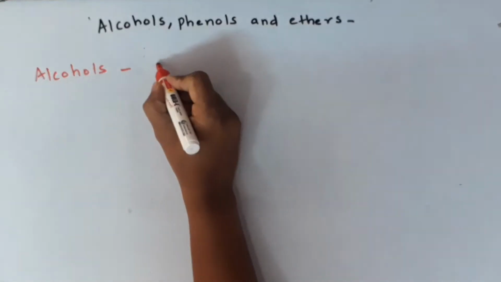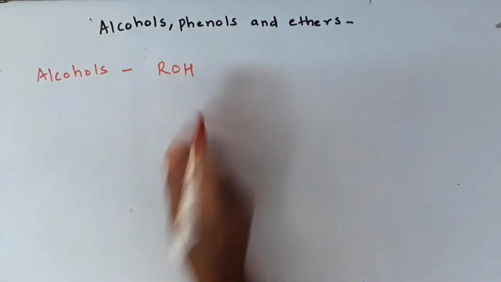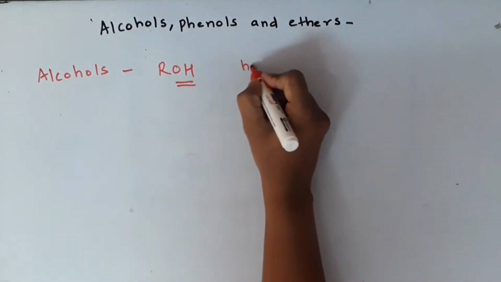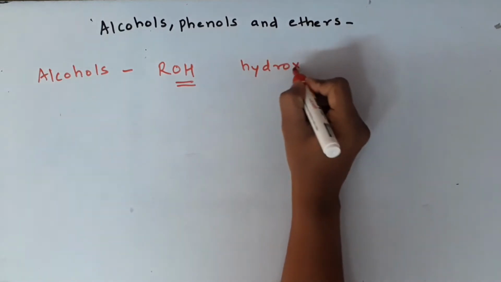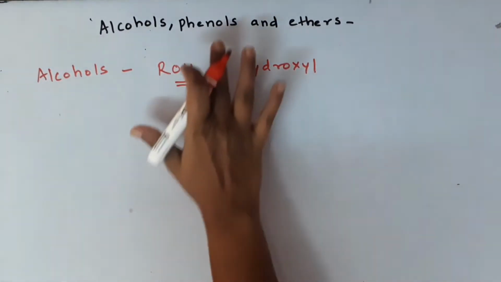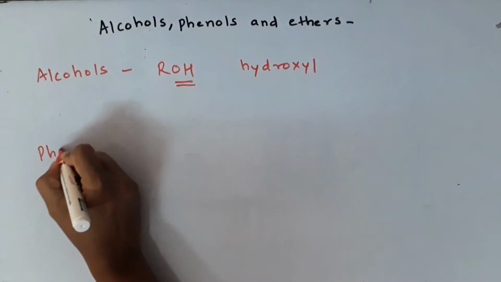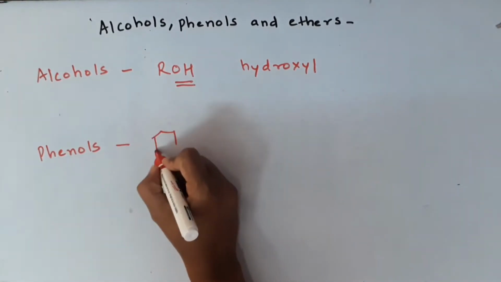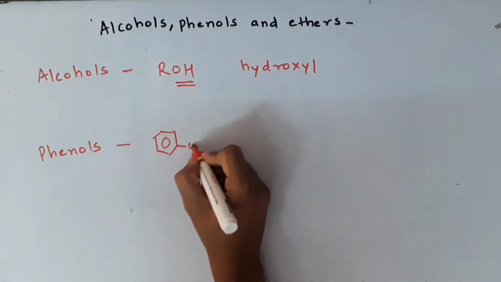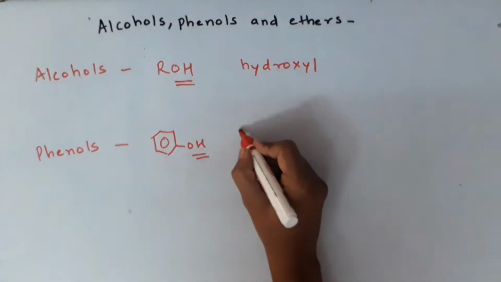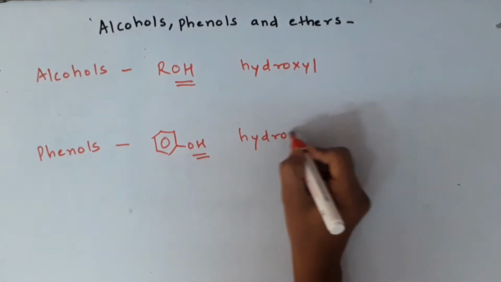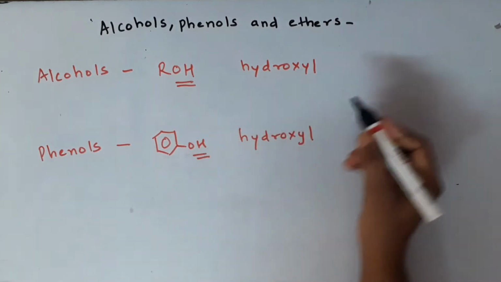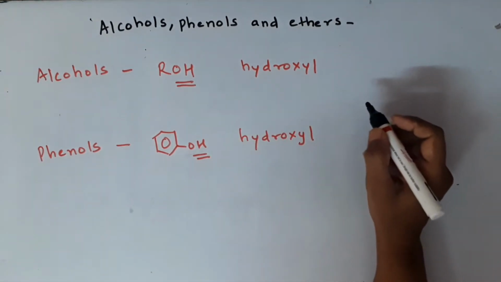The general formula of alcohols will be ROH. If you see their functional group, it is OH, which is called hydroxyl. Similarly, if you look at the formula of phenols, they will be represented by this formula, where OH is also present here. It is called hydroxyl group. So alcohols and phenols have the common feature that both have the same functional group.